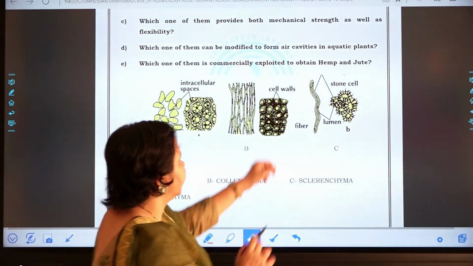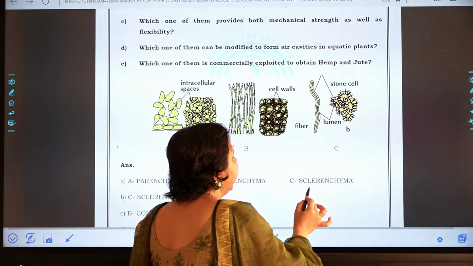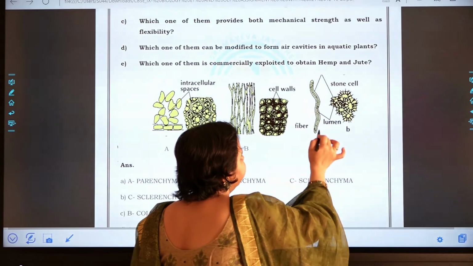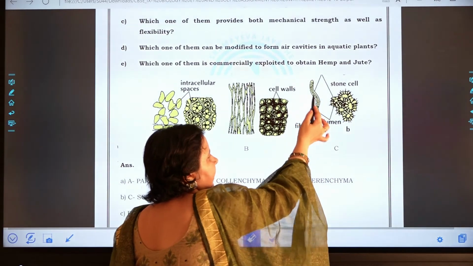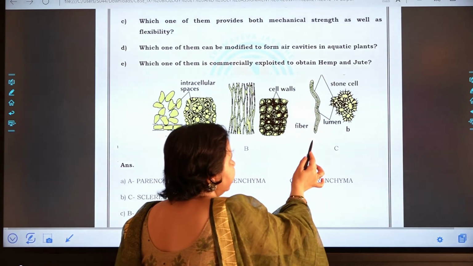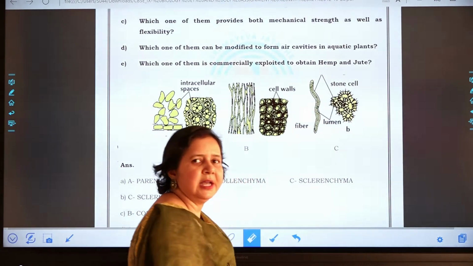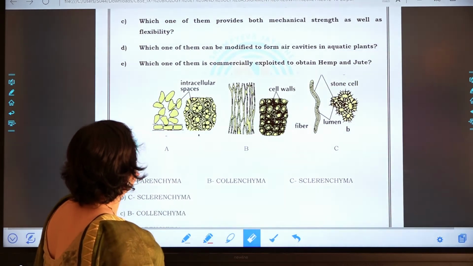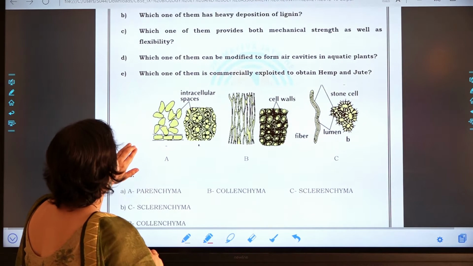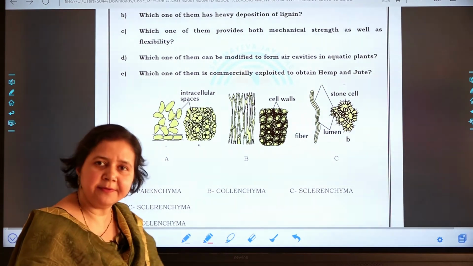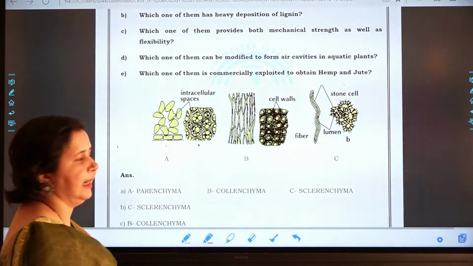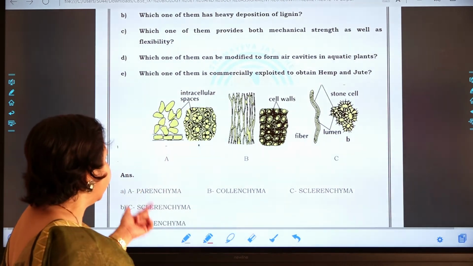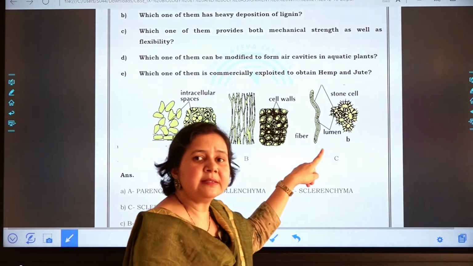Now the C, which type of cells are C? It is sclerenchyma. Sclerenchyma means it has thick lignified walls, and the cells are present in the form of fibers, as well as sclereids. So these are sclerenchyma. Now the B part of the question, it is asking, which one of them has a heavy deposition of lignin? Out of these figures, which of them has the heavy deposition of lignin? So that is C, that means sclerenchyma.